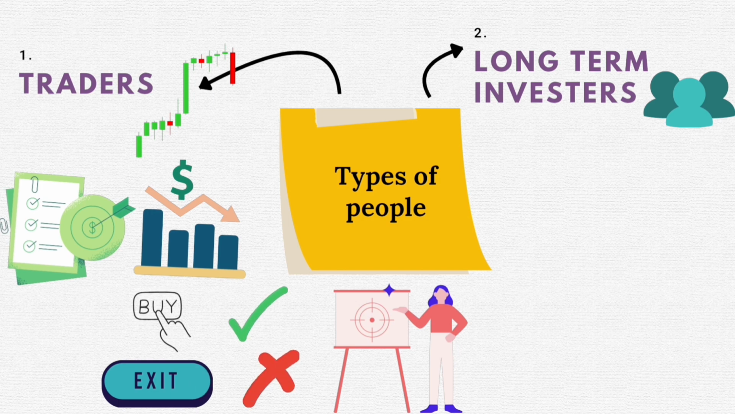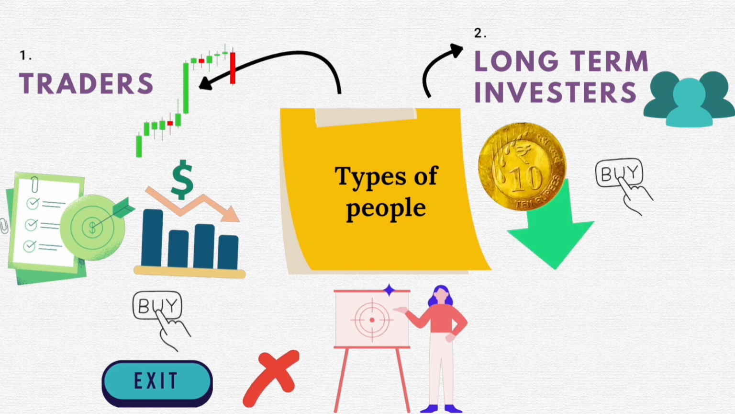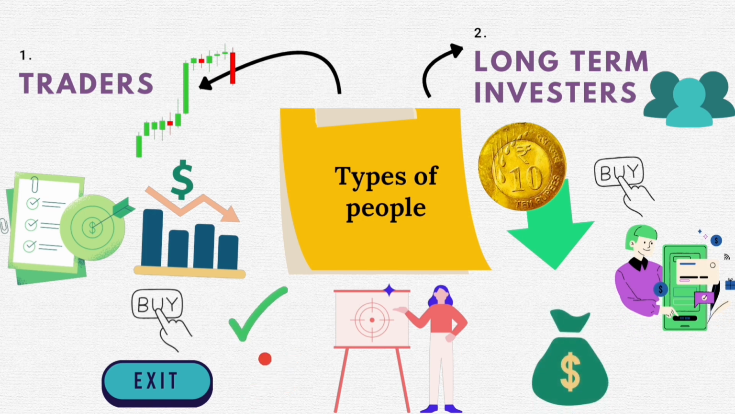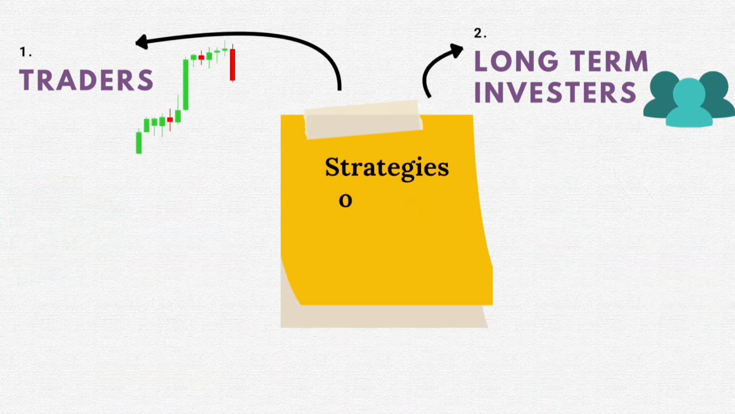On the other hand, we can see the long-term investors. They will invest in the stocks. If the stock price is getting low, they will buy and they will accumulate on every dip. And they will wait for the long term to get good returns. But both are not buying any stocks blindly. They both have different strategies.